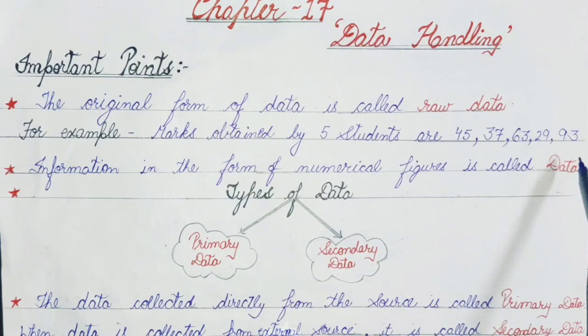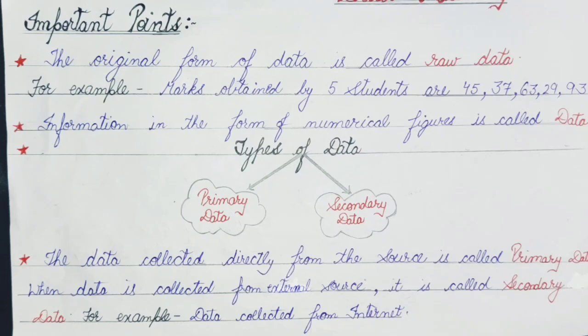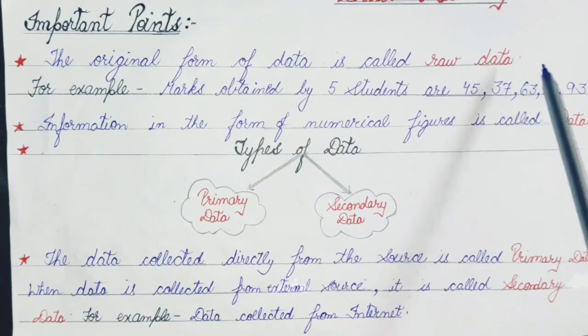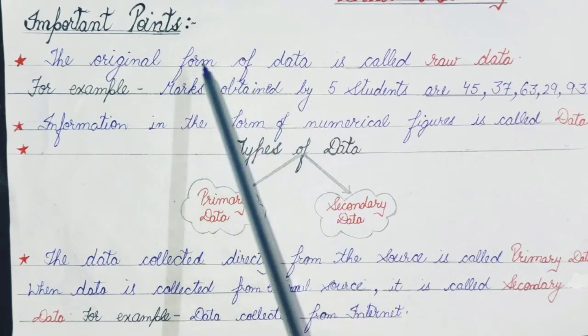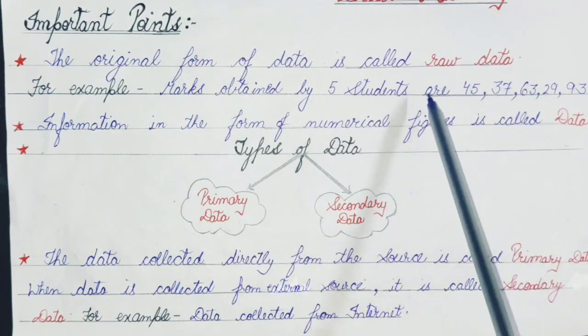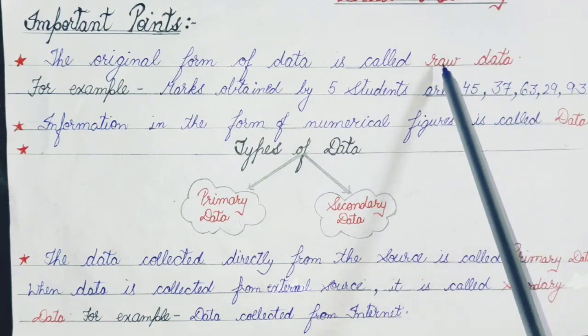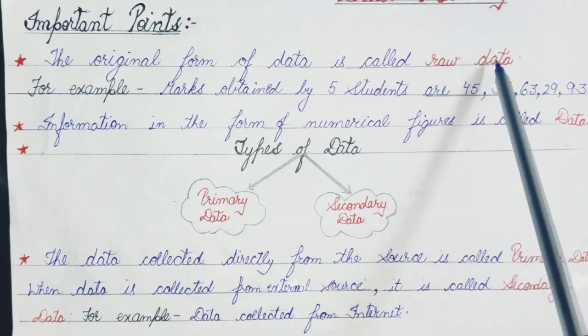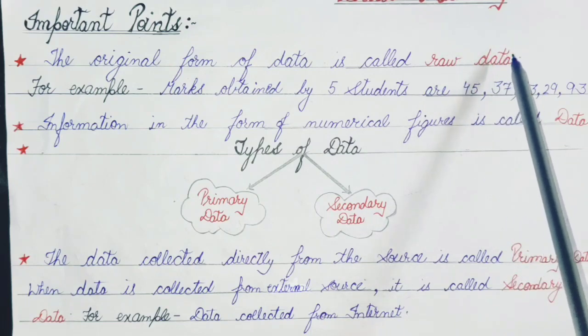Clear everyone? Let us take an example. Suppose I went to your class to know the marks obtained by the students. I got the information that the marks obtained by 5 students are 45, 37, 63, 29 and 93. So the original information which I have collected is called raw data.